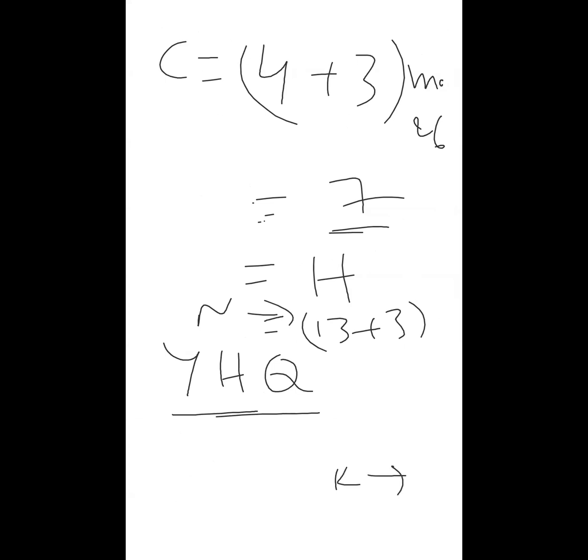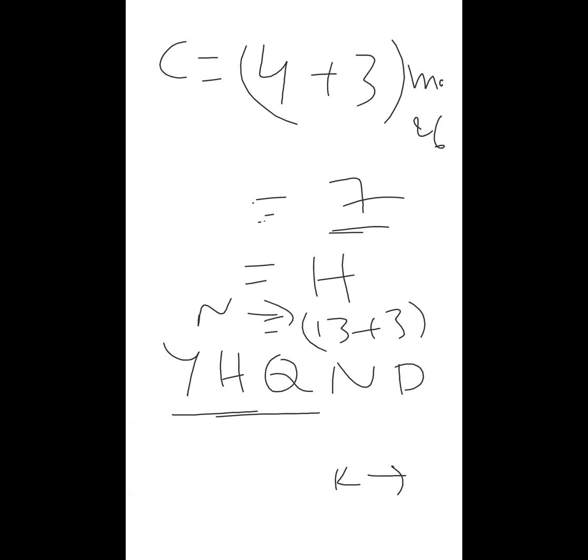Next for K. K is 10. So 10 plus 3 means 13. What is the 13th letter? N. Next, for A: A means 0, plus 3 means 3. What is the third letter? D. Next.